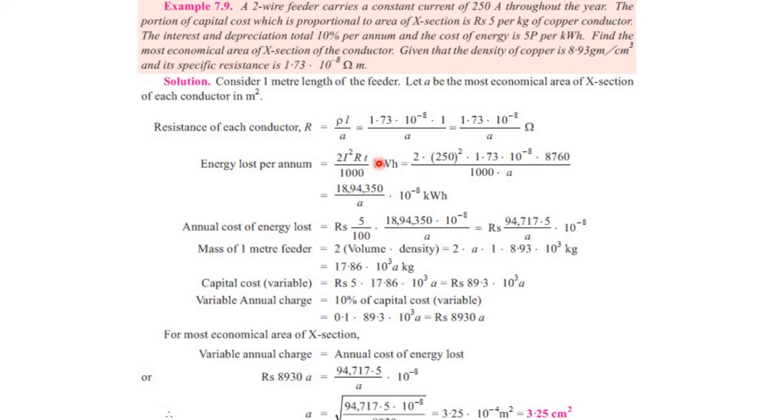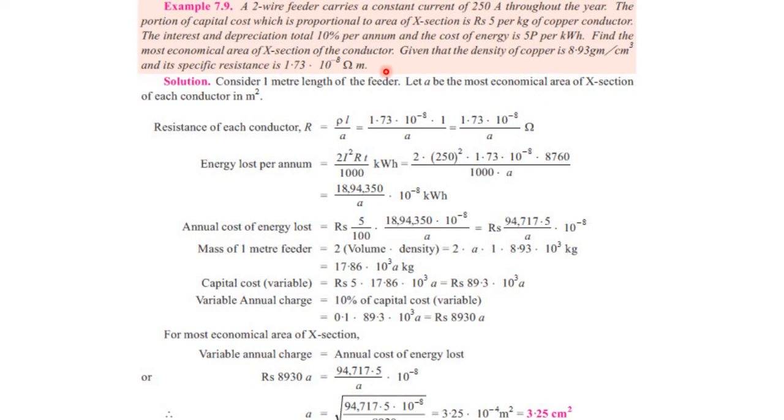Okay, 7.9, which says that a 2-wire feeder carries a constant current of 250 amperes throughout the year. The portion of the capital cost which is proportional to the area of cross section is rupees 5 per kg of the copper conductor. The interest and the depreciation total 10% per annum and the cost of the energy is 5 paisas per kilowatt hour.